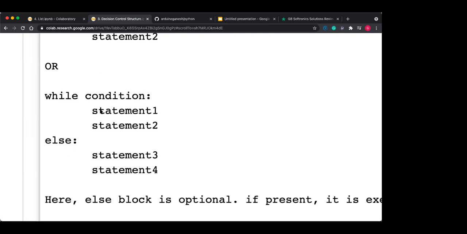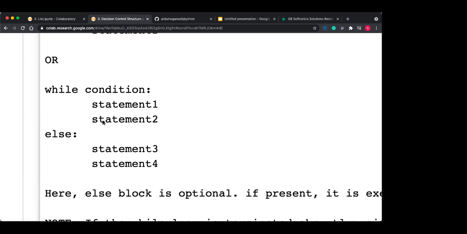So it means that when this while loop condition is false, the last statement that gets executed is the else statement. So if you want to do some cleanup, you do all the cleanup in the else part. If you are using some resource here, after using that resource you may want to free it, so you can free that resource in the else part. Use it in the while loop and free it in the else part, like that. The else gets executed only when the condition is false.